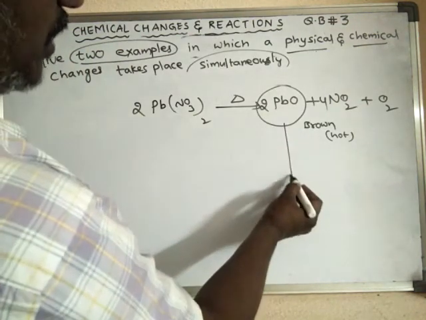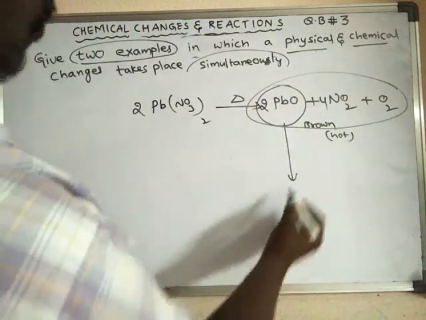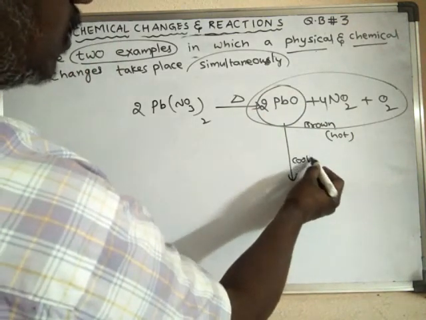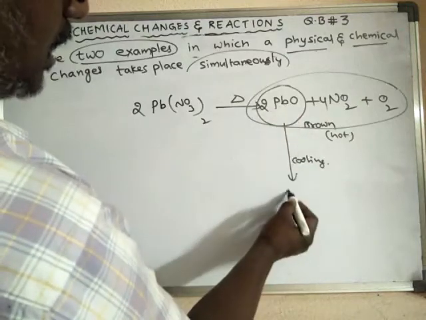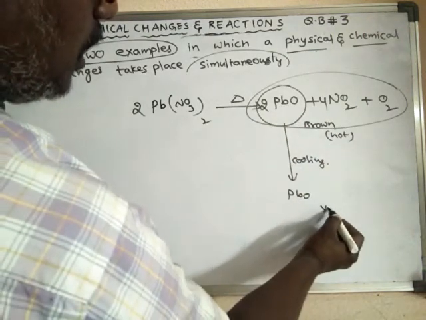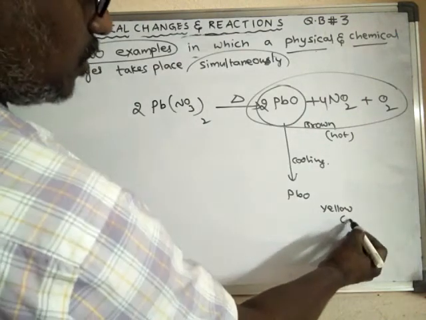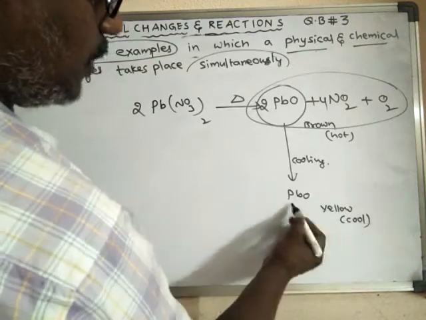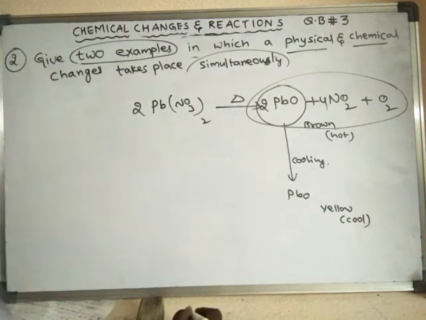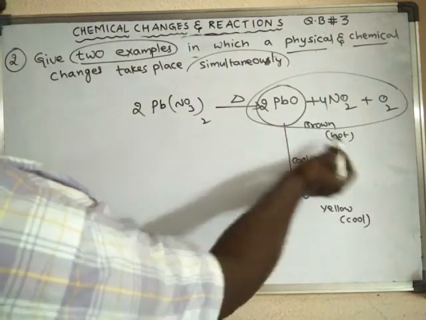If this mixture is allowed to cool, then slowly the brown lead oxide will convert into yellow lead oxide. That means when cool, the color of lead oxide is yellow, and when hot, it is brown.